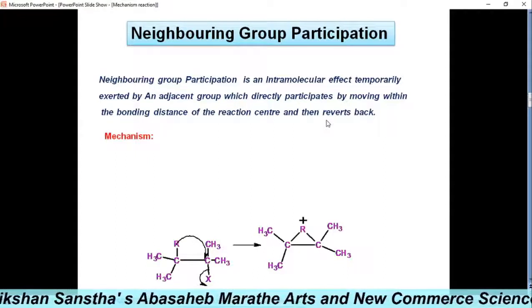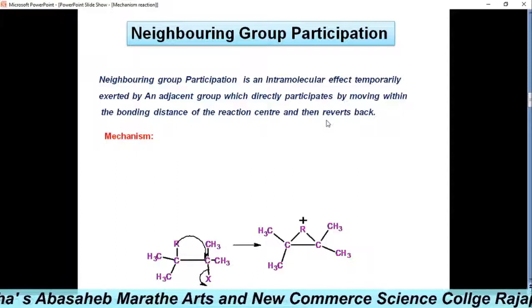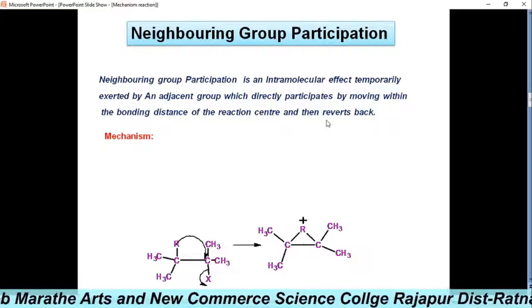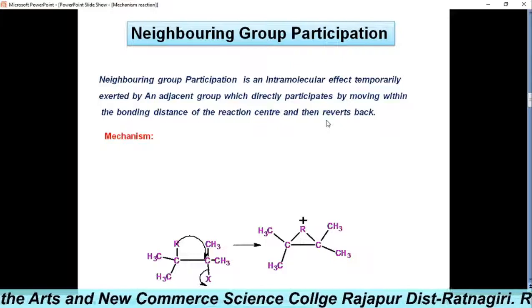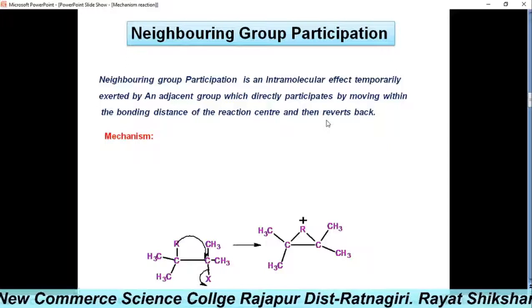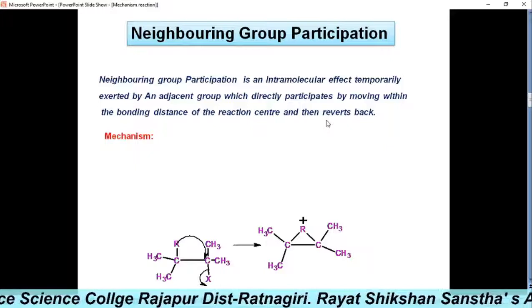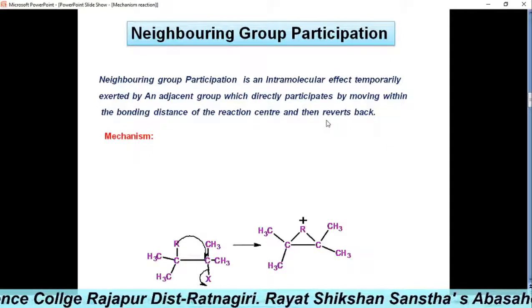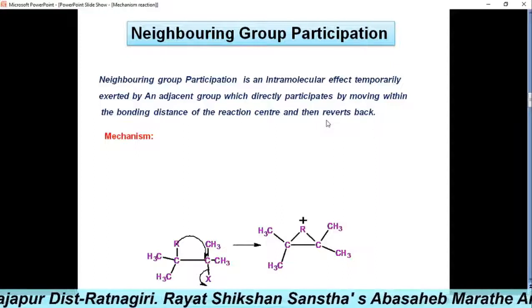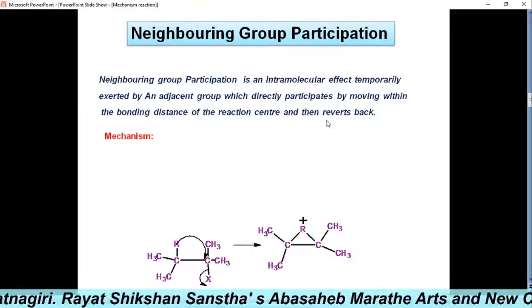If the group which migrates remains permanently in the new position, then the reaction is called a rearrangement. However, in some cases, the adjacent group temporarily assists the reaction by providing electrons to the reaction center and then reverts back to the original position.